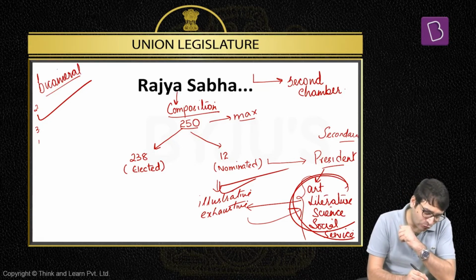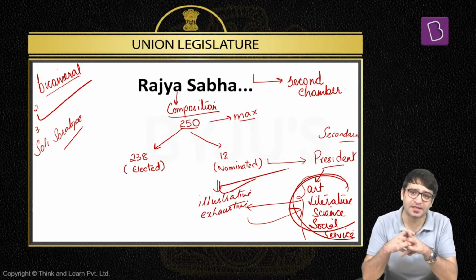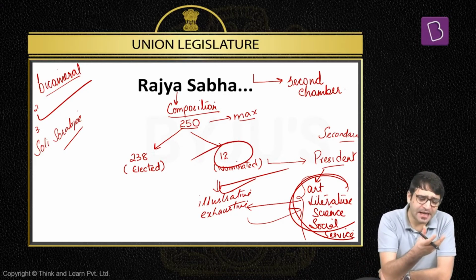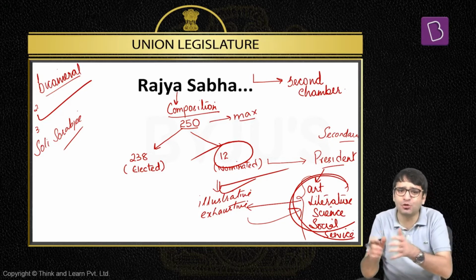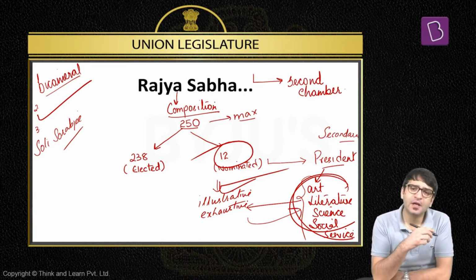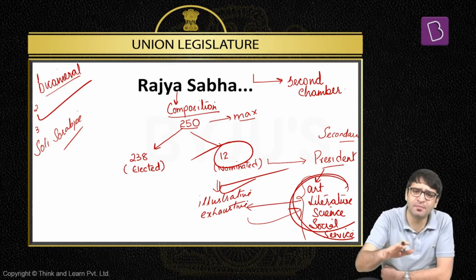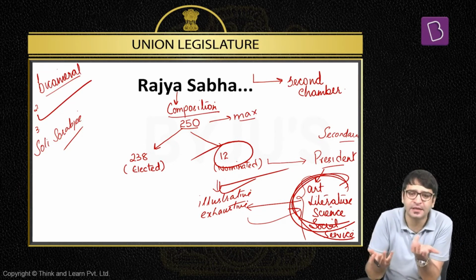And who has said this? Noted constitutional expert Soli Sorabji. There was a controversy when Sachin Ramesh Tendulkar was nominated to Rajya Sabha by the President from this category. But the question raised was that Sachin Tendulkar does not fall in this category, from the field of art, literature, science, social service. Tendulkar does not fit into any of these criteria. So how was Sachin Tendulkar, who belongs to the field of sports, nominated to Rajya Sabha? Soli Sorabji said it is justified, it is legitimate, it is legal because this list is not an exhaustive list. If this was an exhaustive list, then Tendulkar could not have been nominated. But this list is illustrative.